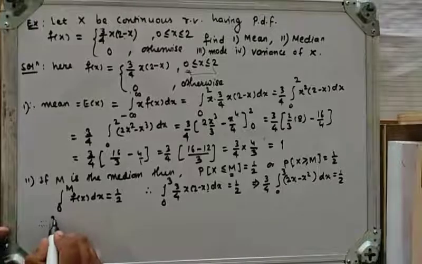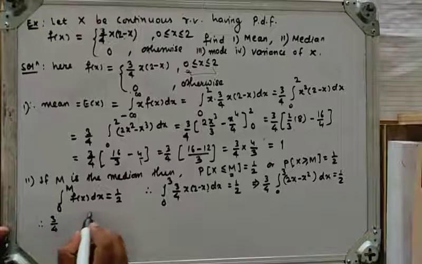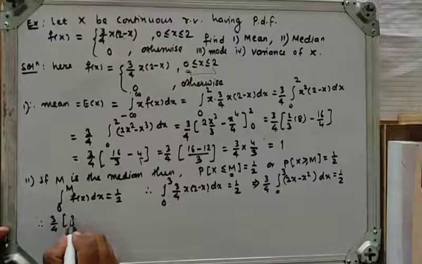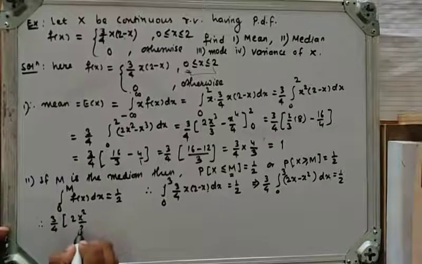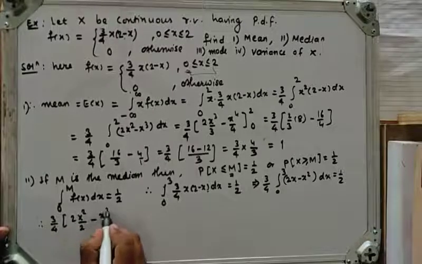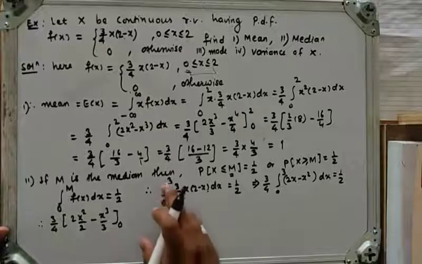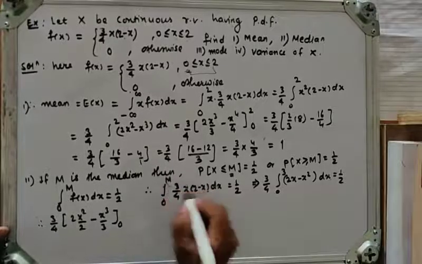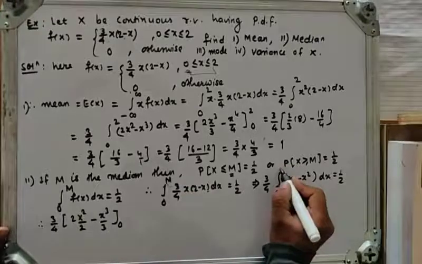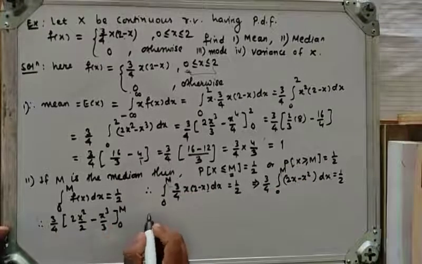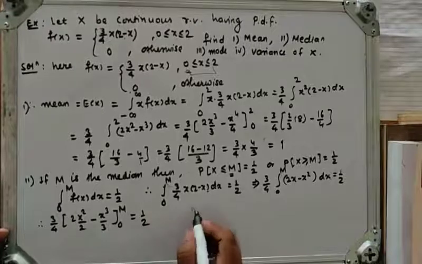Therefore 3/4, taking the integral, 2x square upon 2 minus x cube upon 3, with limits from 0 to, sorry, m, is equal to 1/2.